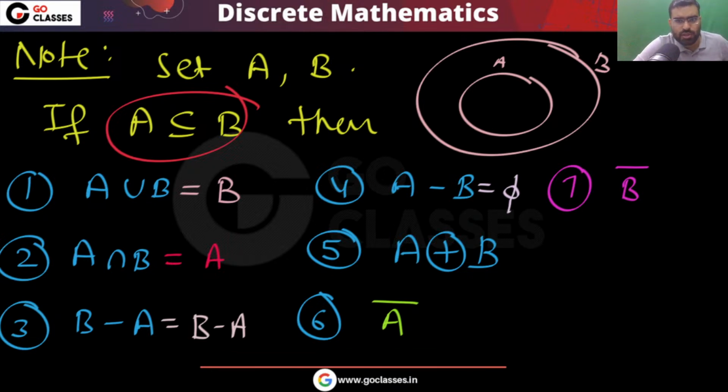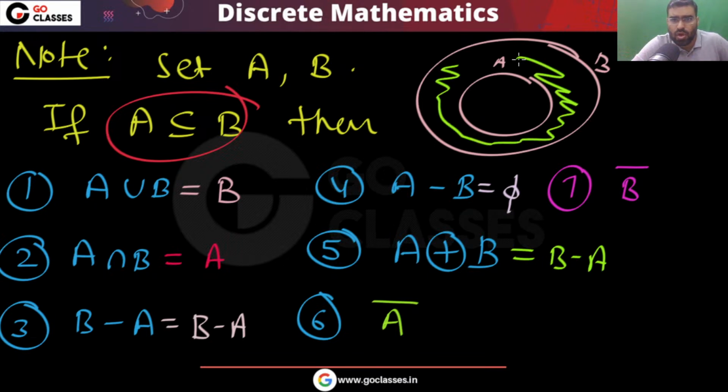There is no element which only belongs to A. What about symmetric difference? This will be the same as B minus A. Only these are the exclusive elements in A comma B. So the symmetric difference of A and B will be B minus A.